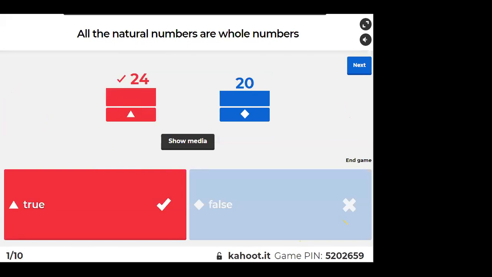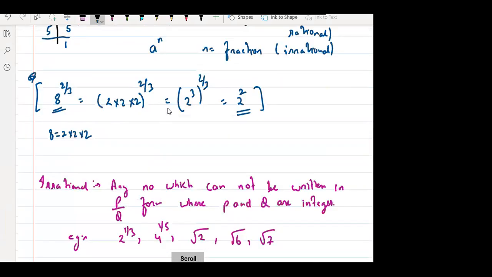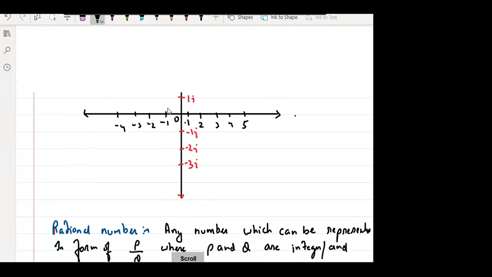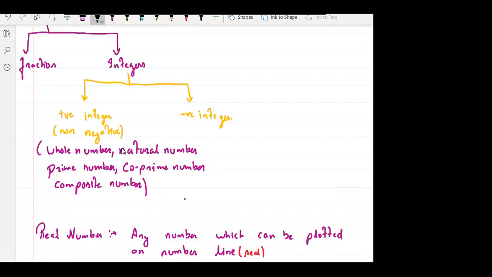If you talk about whole numbers, it is 0 plus natural numbers. So all natural numbers are whole numbers. That's why I didn't divide it into different parts. I said natural number and whole number in separate ways. Okay? Whole number, natural number. Next.